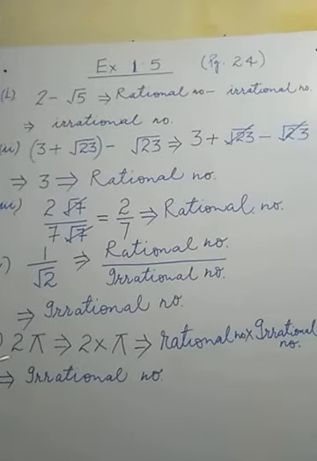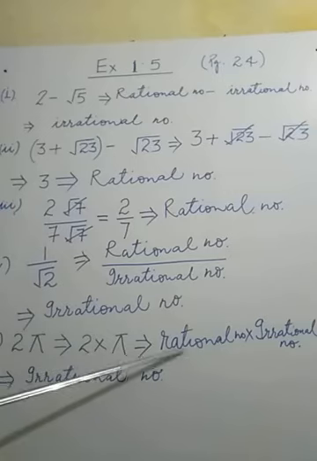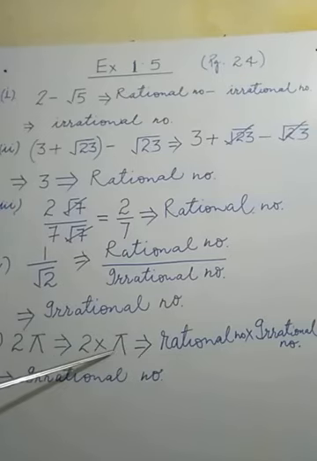See what is given here. 2 pi. What is the meaning of 2 pi? An operation is hidden in between. It is multiplication, so 2 multiplied by pi. It means 2 is a rational number, and pi, as we have studied earlier, is an irrational number, because the decimal expression of pi is non-terminating, non-recurring.